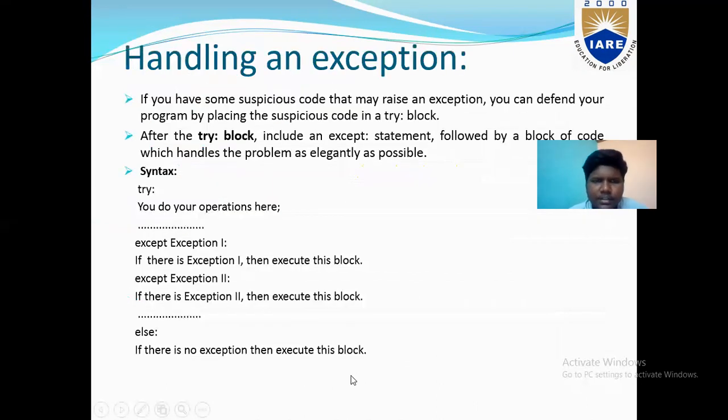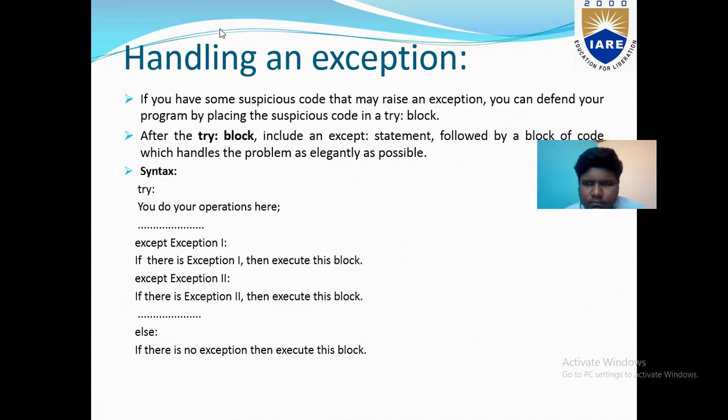Handling an exception. If you have some suspicious code that may raise an exception, you can defend your program by placing the suspicious code in a try block. After the try block, include an except statement followed by a block of code which handles the problem as elegantly as possible.